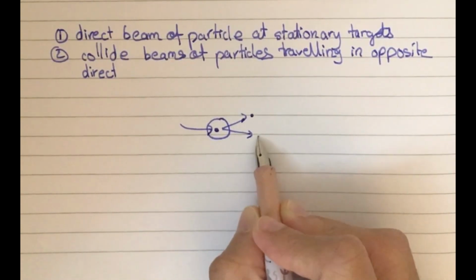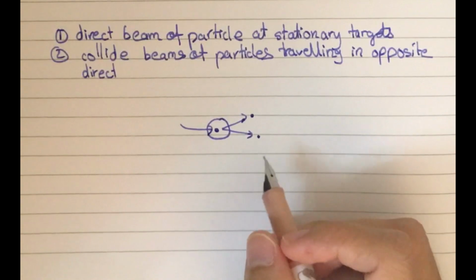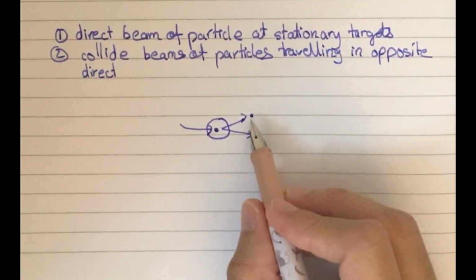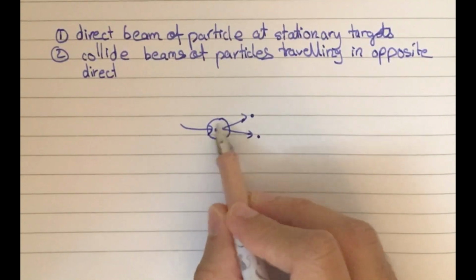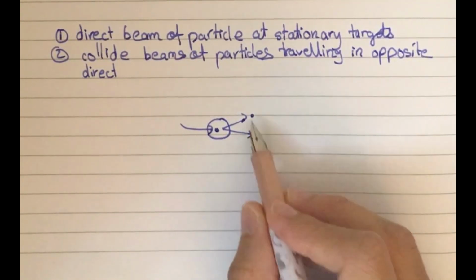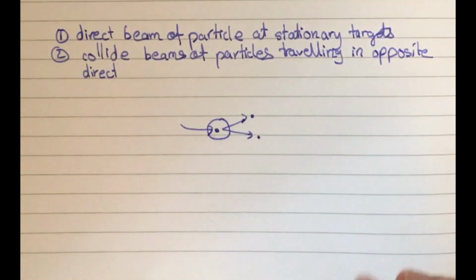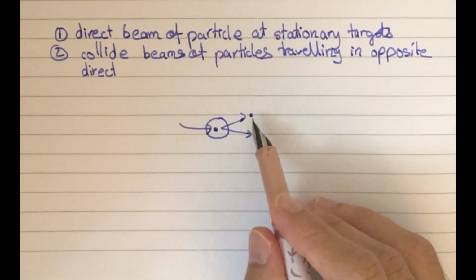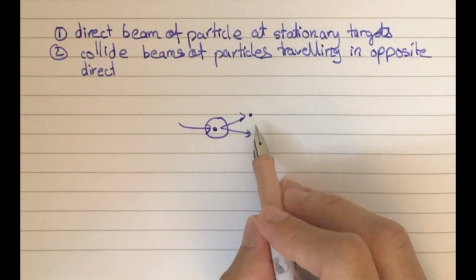They will have less energy for the formation of these particles. So you will have these small little particles being formed. You don't have a large massive particle being formed.